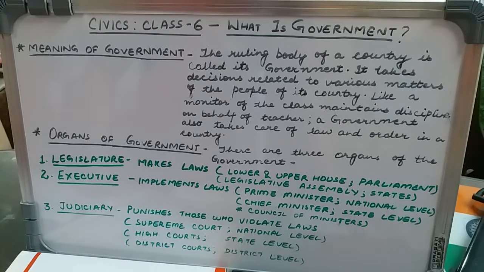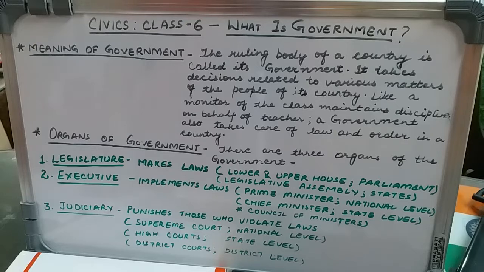It also looks into whether a person who is a suspect is the actual culprit or not. So the judiciary or the courts decide if the person who is accused is actually guilty or not.